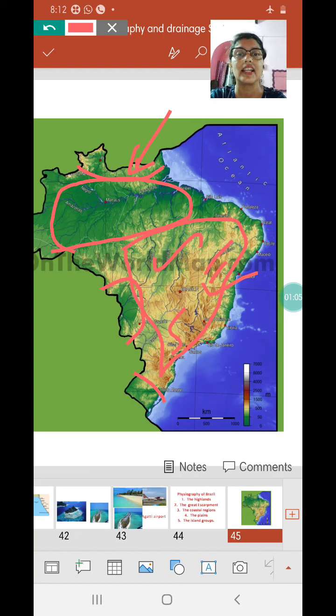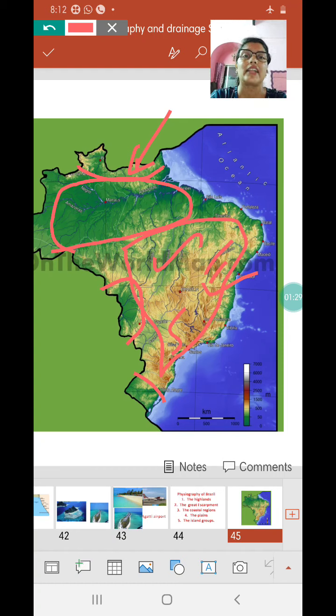Brazil does not have very high mountains. This we had studied when we did the activity as well, where we checked the height of India and Brazil, and we know that India has peaks varying more than 6,000 to 8,000 meters, but Brazil does not have high peaks or high mountains. The average height is about 1,000 meters. Okay, so that is what we need to keep in mind.